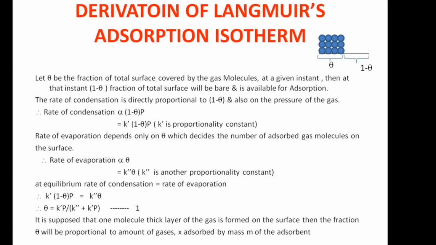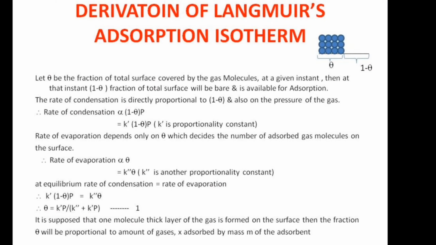Now at equilibrium, rate of condensation is equal to rate of evaporation. So K dash into 1 minus theta into P is equal to K double dash into theta. Solving this equation, we get theta is equal to K dash P divided by K double dash plus K dash P.